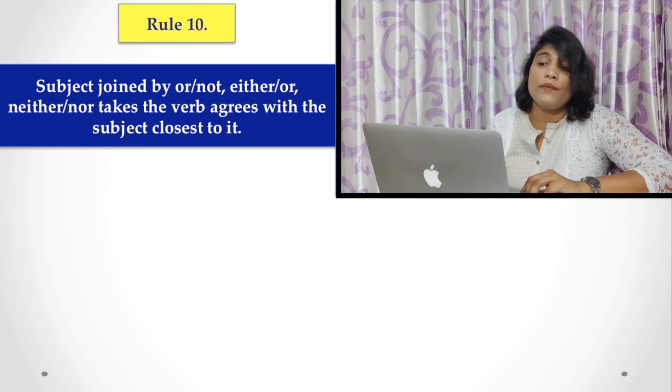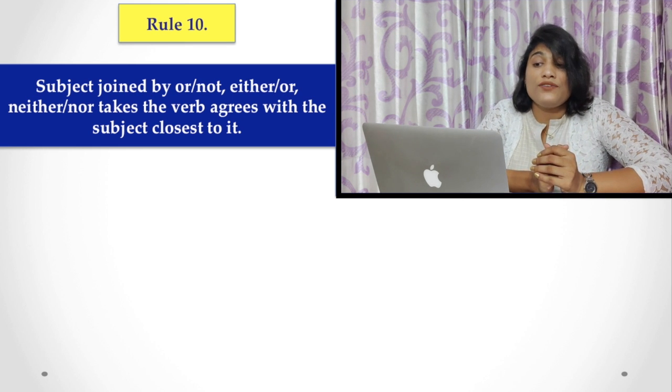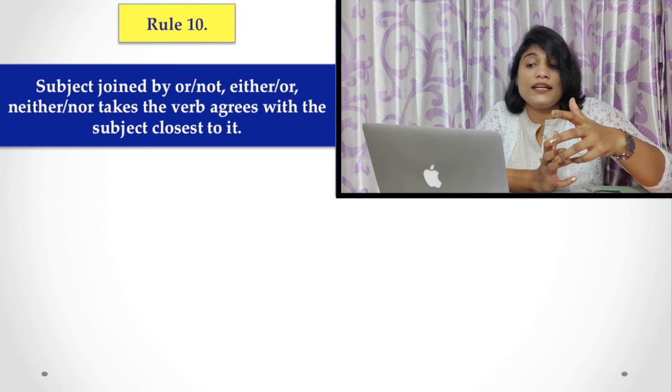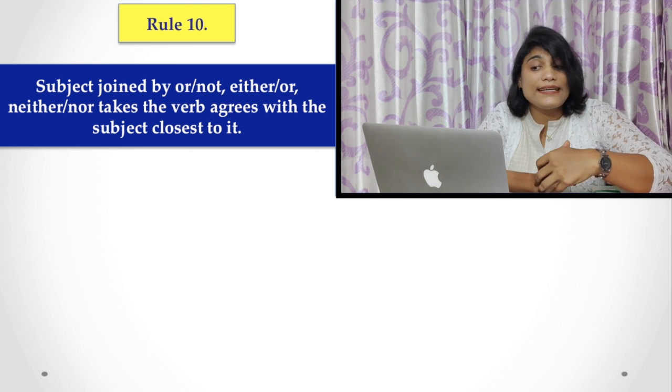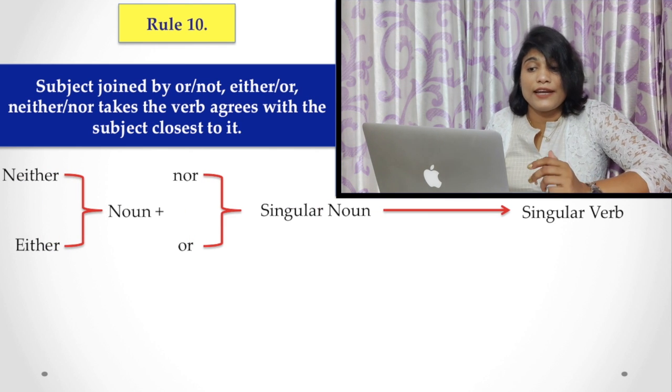Now, rule number 10. What happens when the subject is joined with either or, neither nor, or not, etc.? Let's see the example first and you can understand.